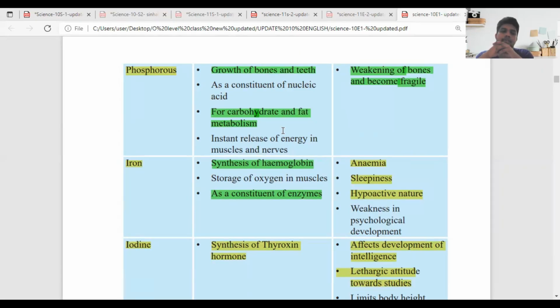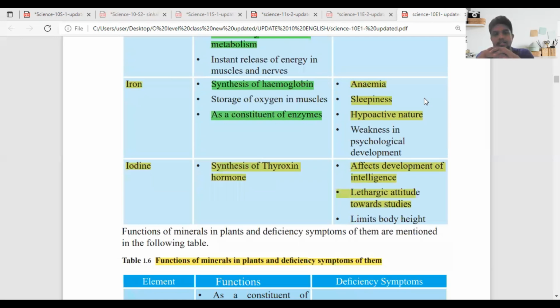For carbohydrate and fat metabolism, there is instant release of energy in the muscles and nerves. If we need instant or quick energy for the functions of muscles or bones, that energy is given by phosphorus. If we are not taking enough phosphorus in our body, there is weakening of bones, because for the strength of the bones we need phosphorus. Without enough phosphorus, the bones will weaken and become fragile. Okay, let's go for the next one, iron.